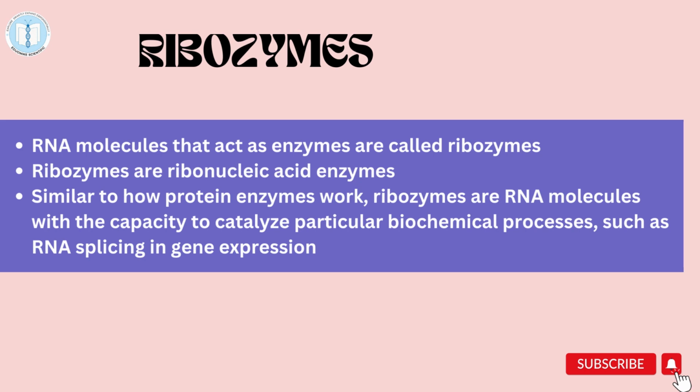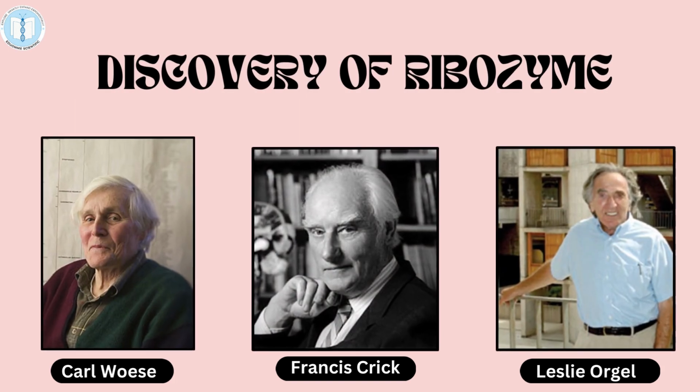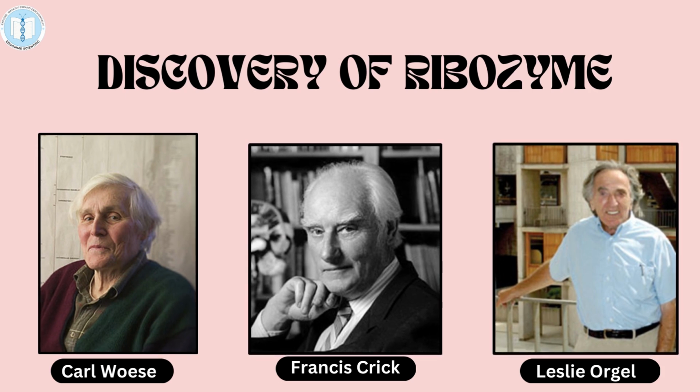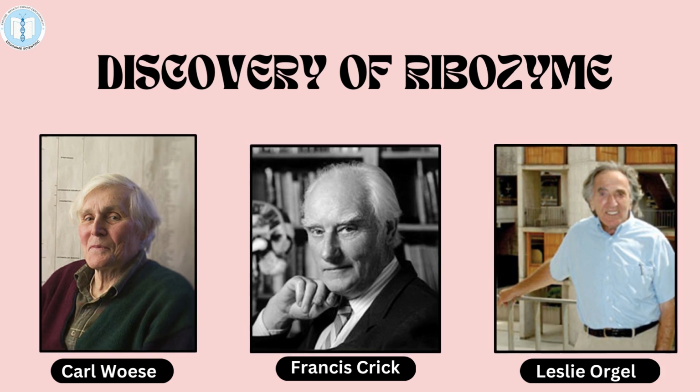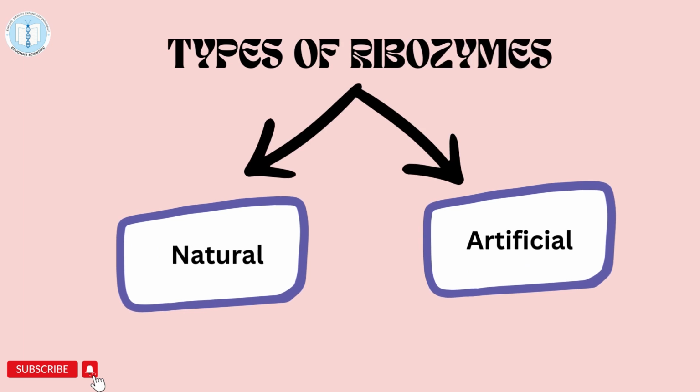A ribozyme, also called RNA enzyme, is an RNA molecule which catalyzes a chemical reaction. In 1967, Carl Woese, Francis Crick, and Leslie Orgel were the first to suggest that RNA could act as a catalyst based upon findings that it can form complex secondary structures.